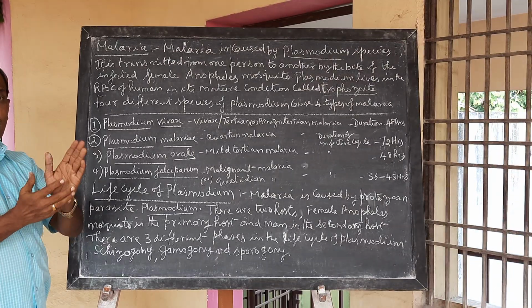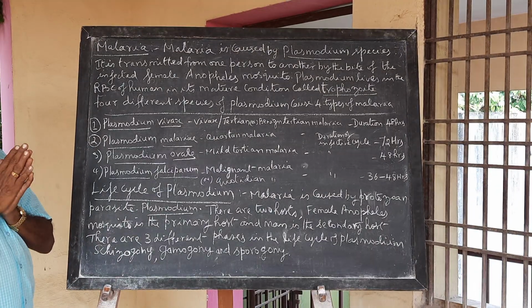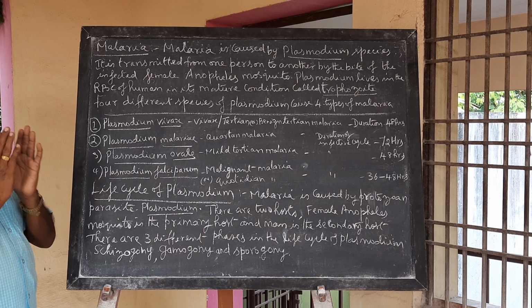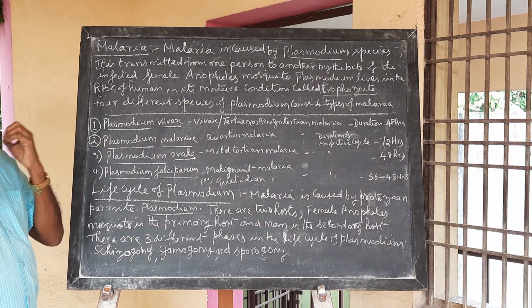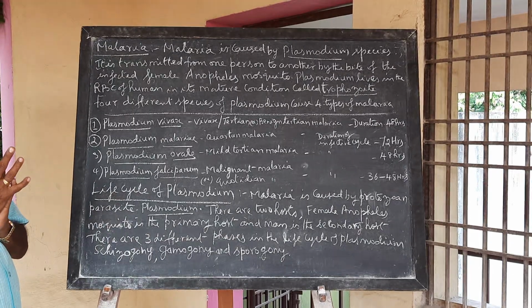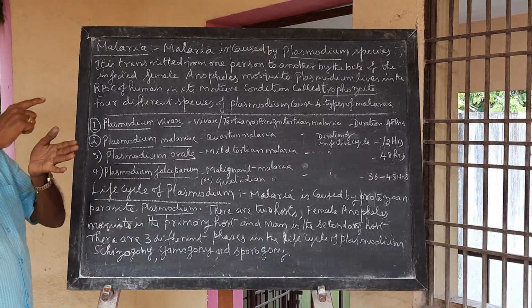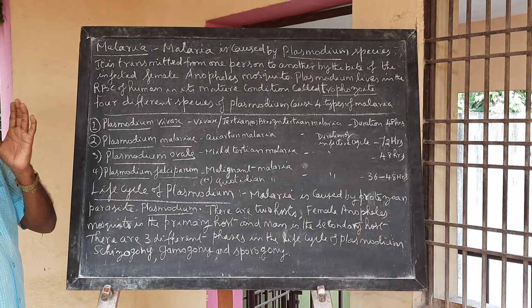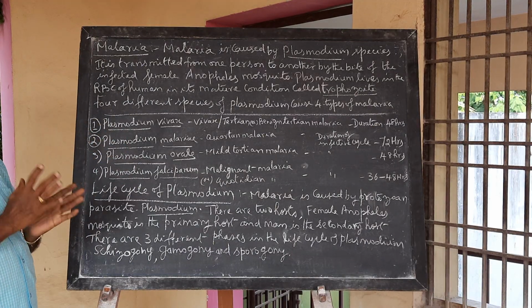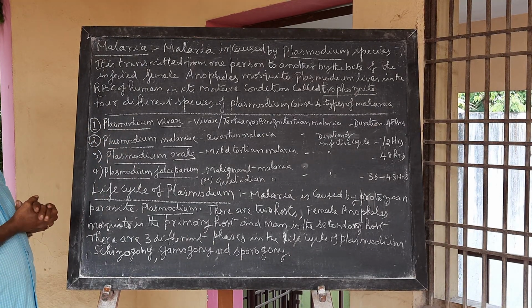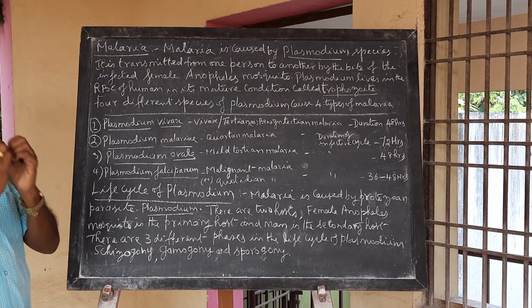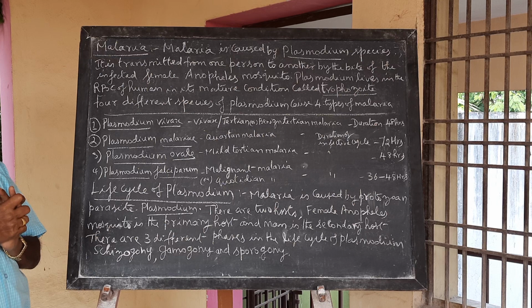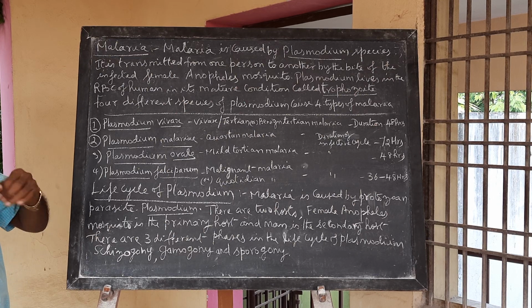In the liver cells, the sporozoites multiply and undergo asexual fission, dividing into many to produce merozoites. A single nucleus divides into many, each nucleus surrounded by cytoplasm, to form merozoites. That's what is called schizogony. The merozoites are released from the liver cells by lysis of the liver cells. This is called the exoerythrocytic cycle.